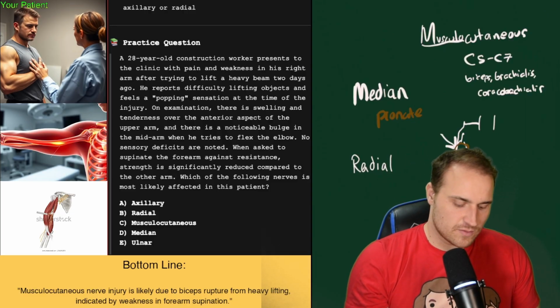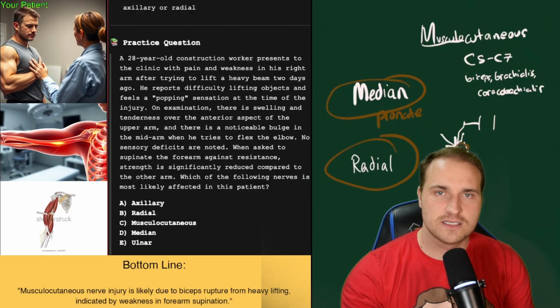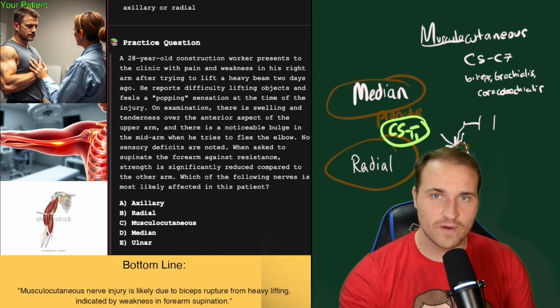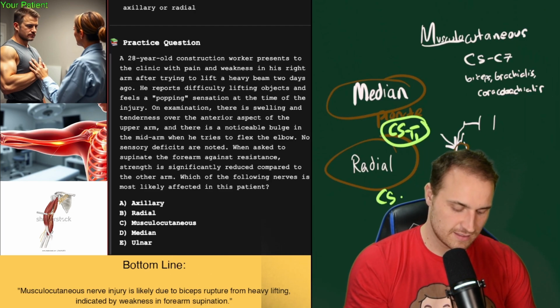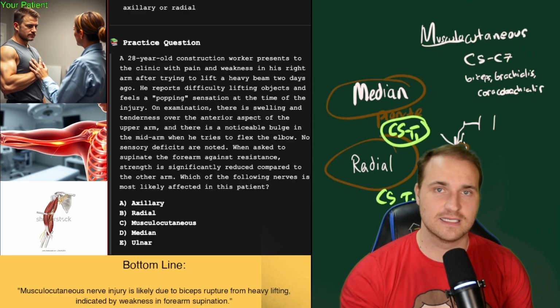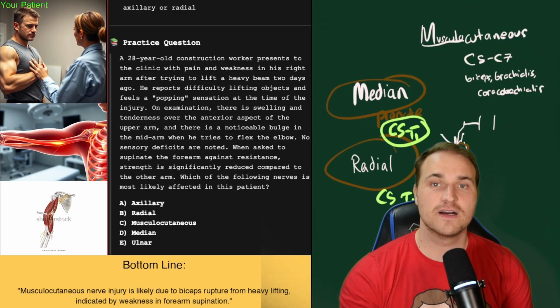And I really quickly just wanted to break down the median and the radial as well, these nerves. So the median nerve is associated with C5 to T1. The radial is also C5 to T1, so what gives? Well, the radial comes from the posterior cord of the brachial plexus, and the median comes from the medial and lateral cords of the brachial plexus, and the functions are different.